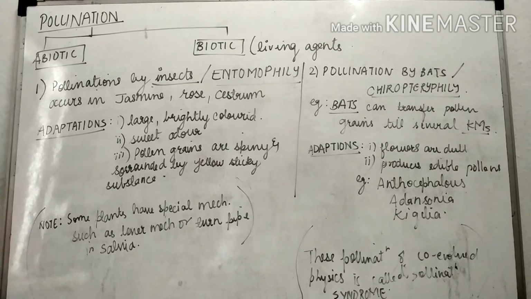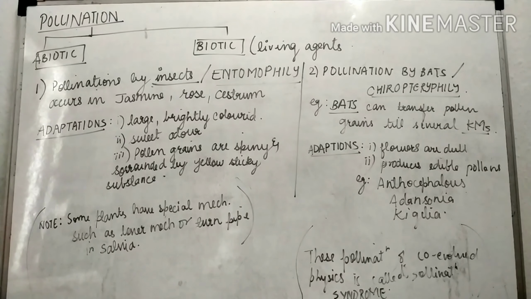These are the flowers of jasmine, rose and cestrum, in which pollination occurs by entomophily. So the adaptations in these flowers are that they are large and brightly colored. Then, they have a sweet odor, or we can say nectar, which attracts insects towards them, and that leads to pollination.